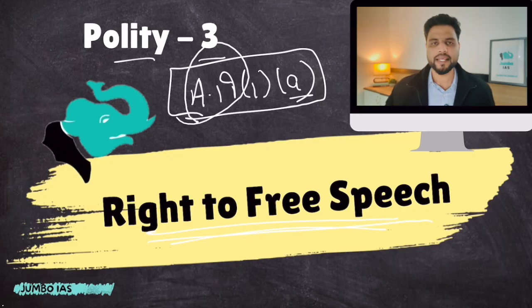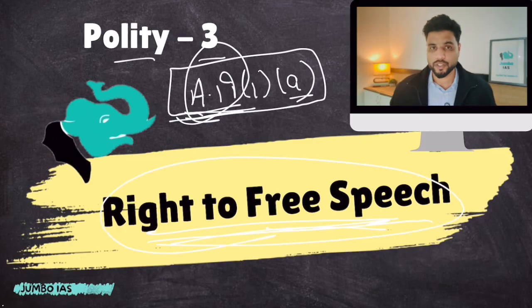Article 19 is called the right to freedoms, because there are many freedoms guaranteed by it. Free speech is just one of the 6 freedoms. In total, there are 6 core freedoms given under Article 19. So let's discuss all those 6 freedoms and some other facts about Article 19, and then we'll move on to free speech and the controversy surrounding it.